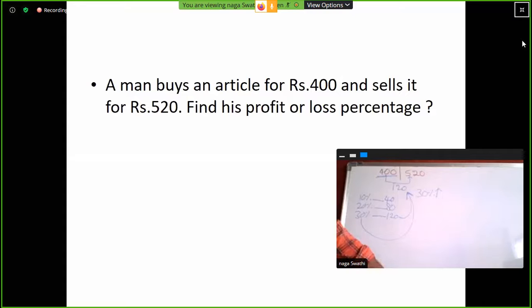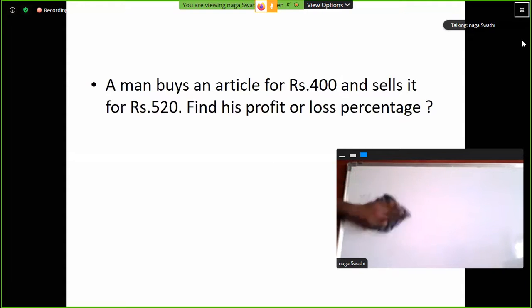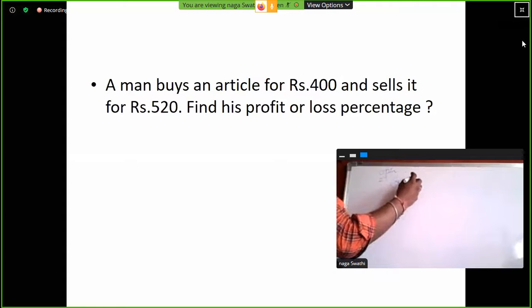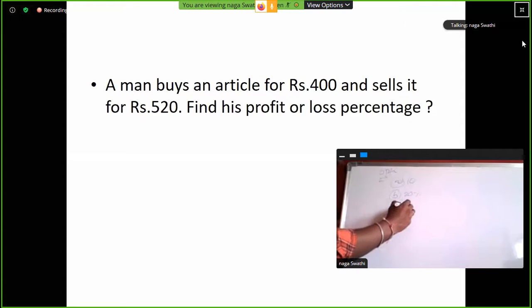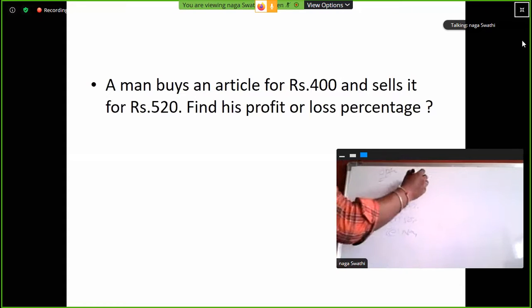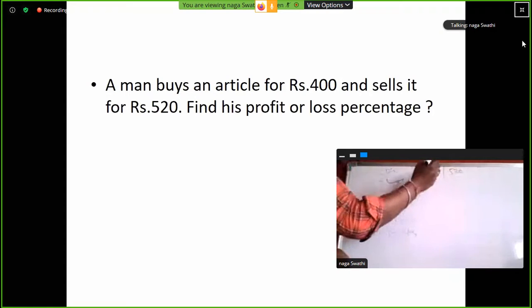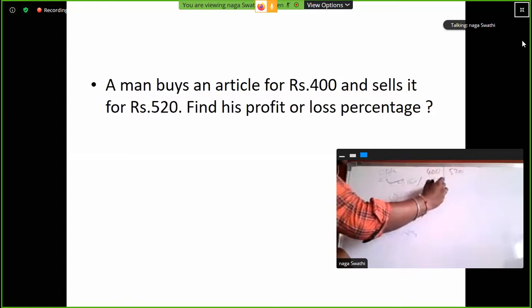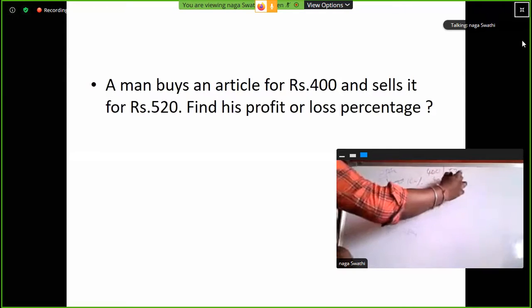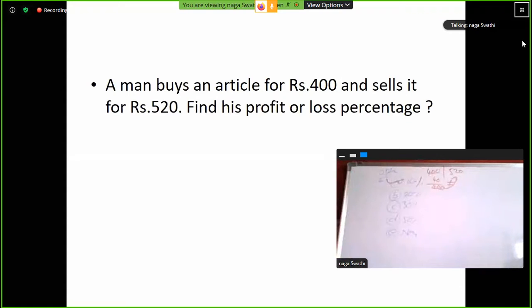Otherwise, solve through options. A 10%, B 20%, C 30%, D 50%, E none of these. First of all, check option A. 400, 520. 10% out of 400 is 40. So 400 plus 40 is 440. It is not equal to 520. So this is the wrong option.